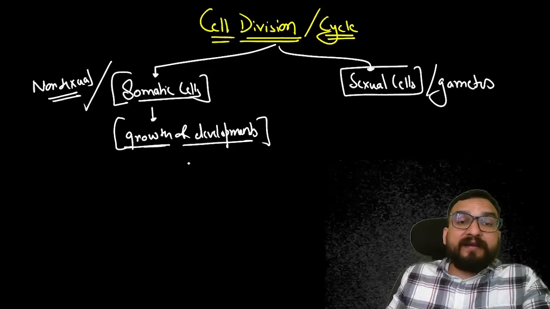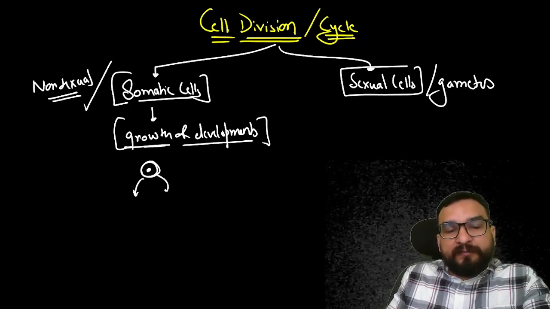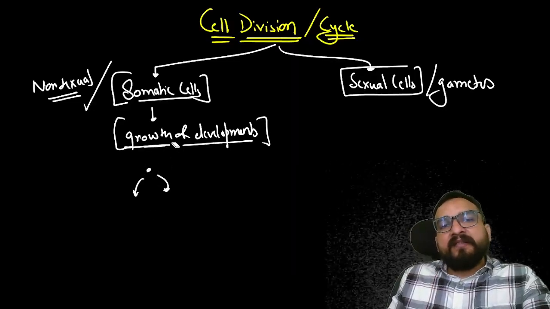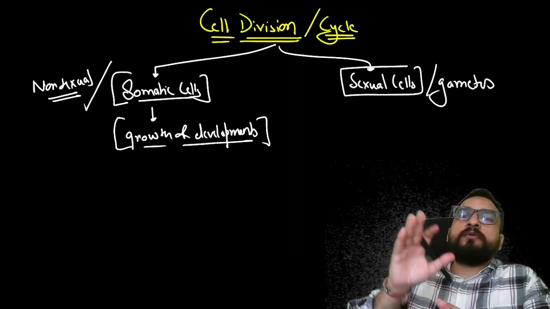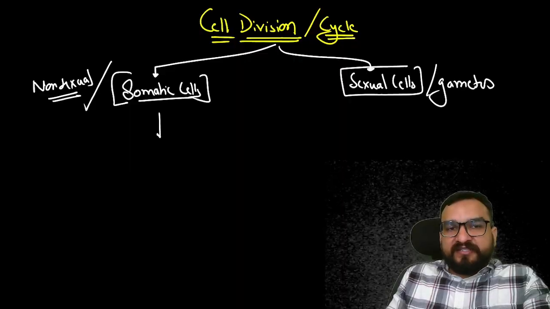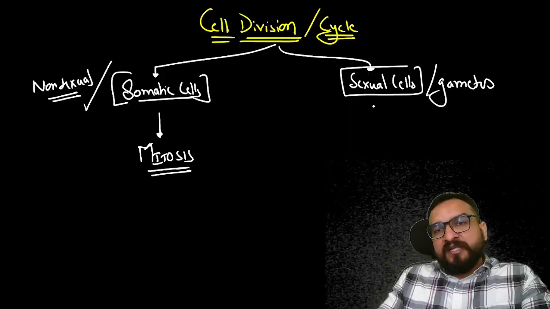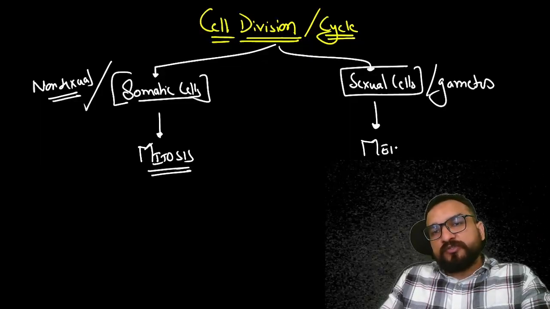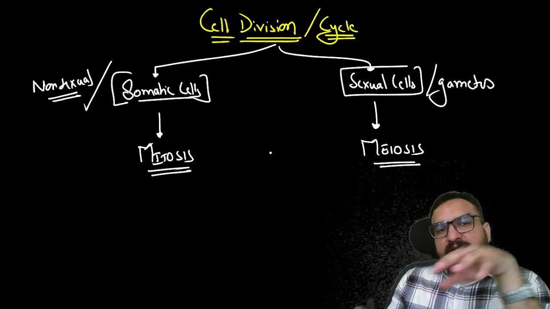When growth and development is happening, the primary cell should have the capability to multiply, and all the cells have the capability to multiply, right? But when we have these 2 types of cells, the multiplication should also be of 2 types. The multiplication of somatic cells happens by the process of mitosis, and the multiplication of sexual cells happens by the process of meiosis. Very important.